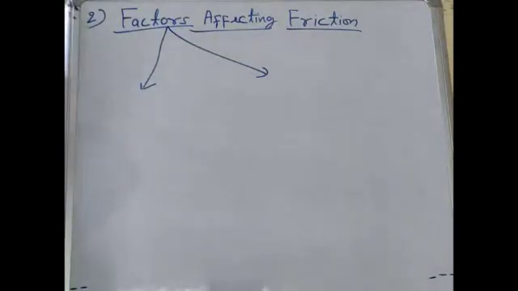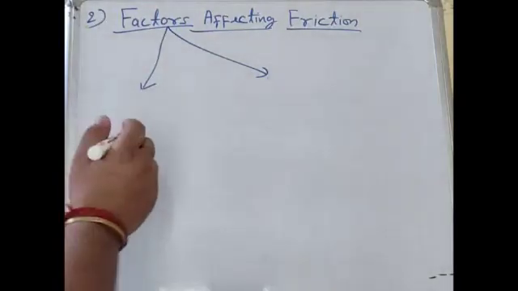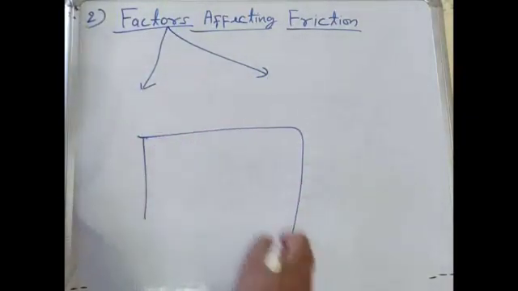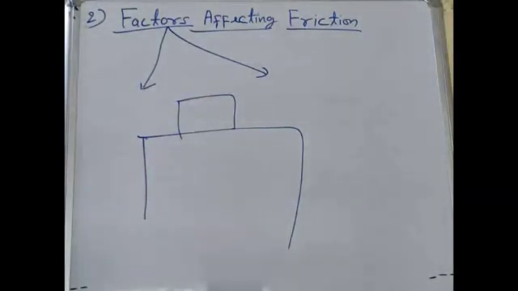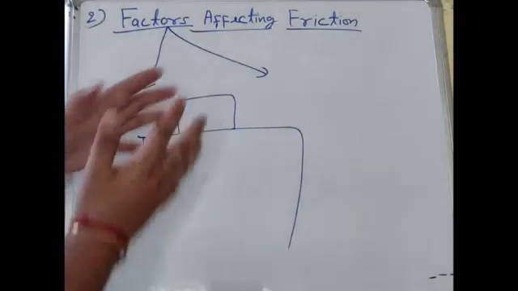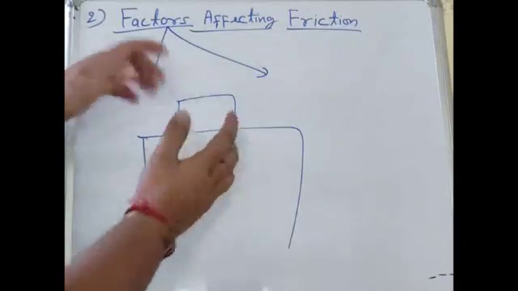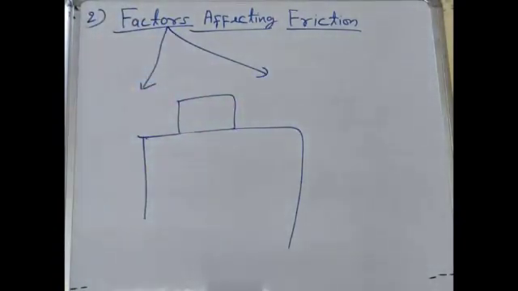Generally, when we look at the table, it is smooth, but there are still very minute irregularities present in the table. Suppose this is your table and take a book on the table. When you push that book, after some time it will stop. It means that there is contact between the surface and the book. That contact causes the opposition. It means that after some time the book will stop.